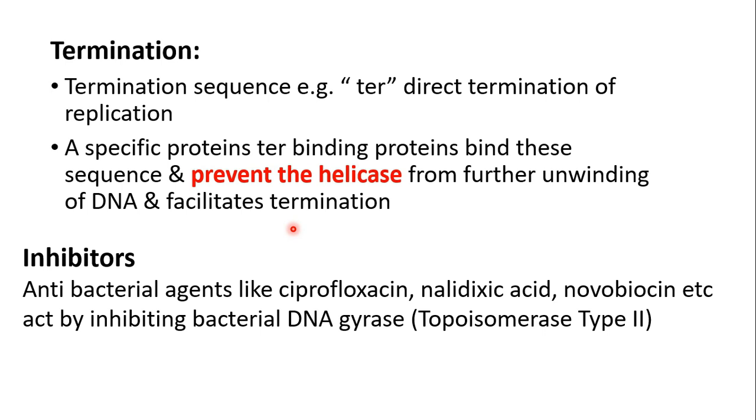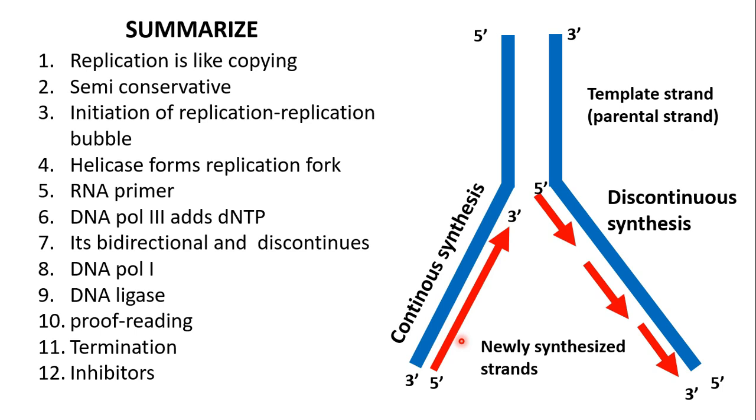The inhibitors of replication, they are called the antibacterial agents like ciprofloxacin, nalidixic acid, novobiocin, etc. They act by inhibiting bacterial DNA gyrase, topoisomerase type 2. Okay, so now we will just summarize the whole thing.